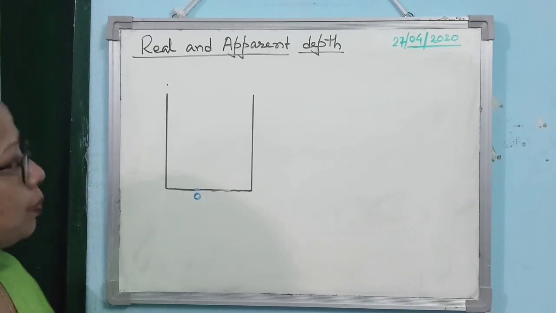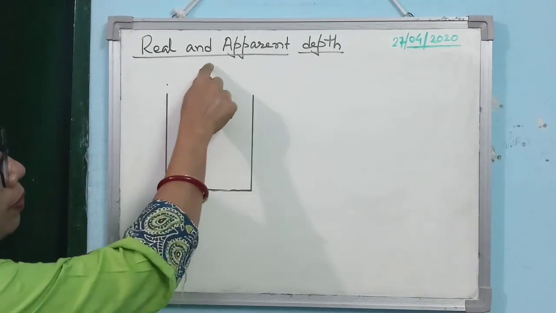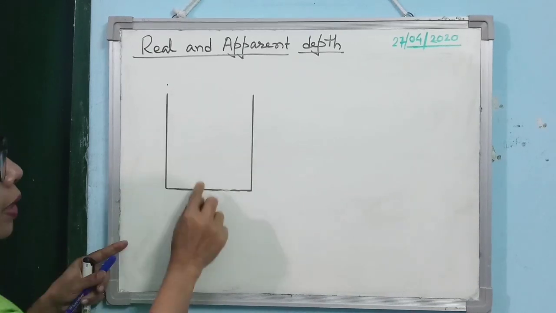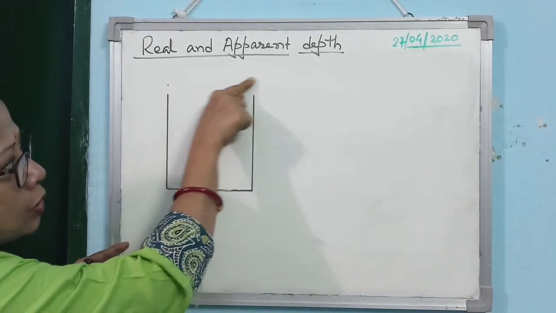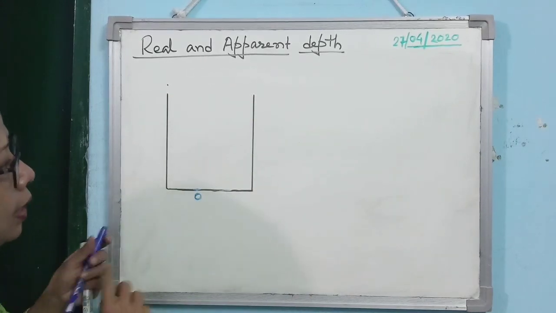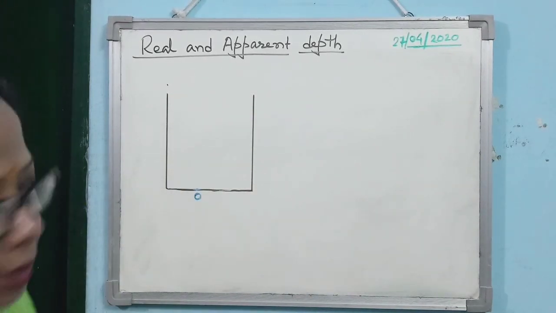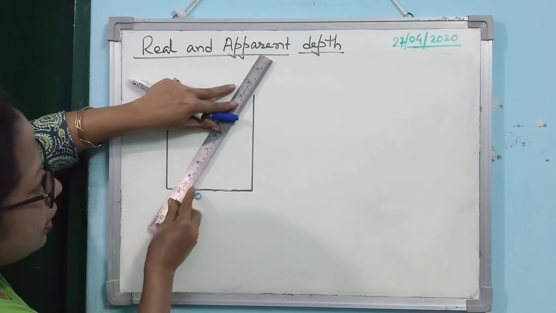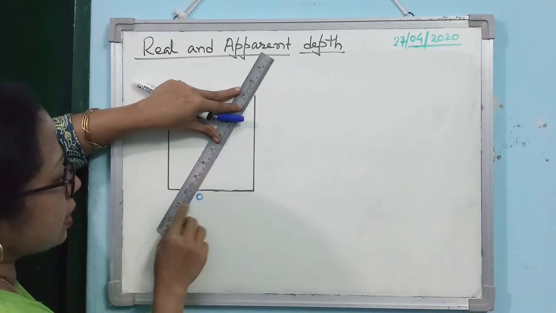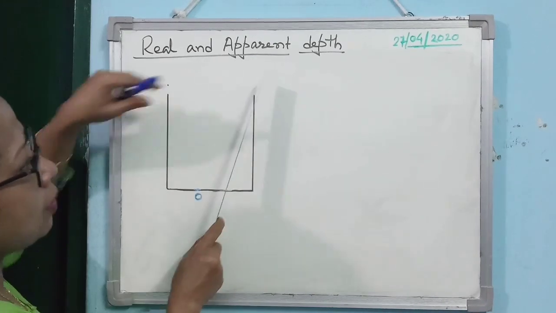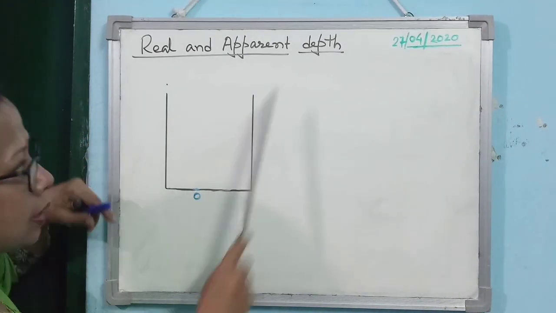Then how will you do the experiment? From here, perpendicularly up, you look at the coin, and it is visible to you. Now you do one thing, you just move sidewise. I am showing you the way: when you are here, you can see the coin. But when you come here, you cannot see the coin.